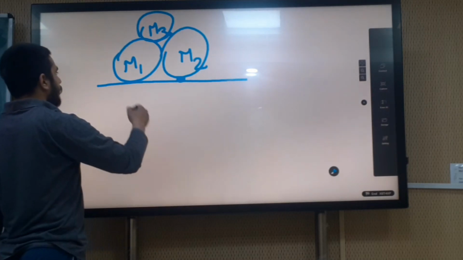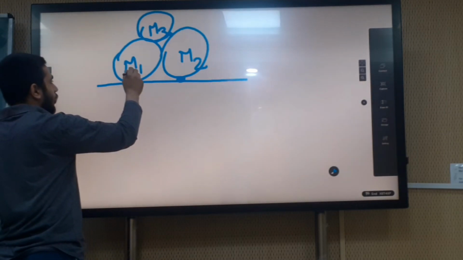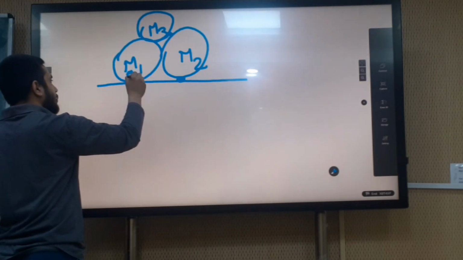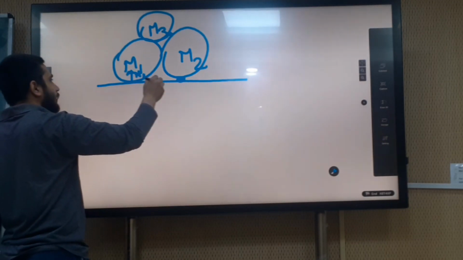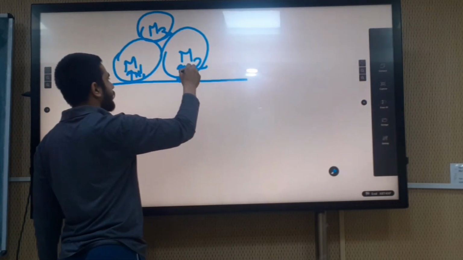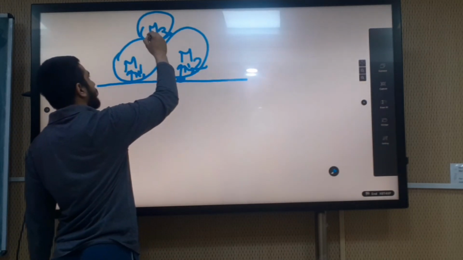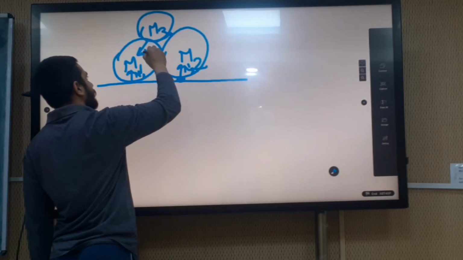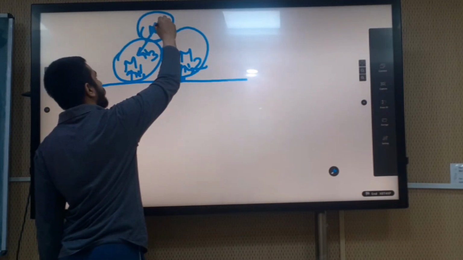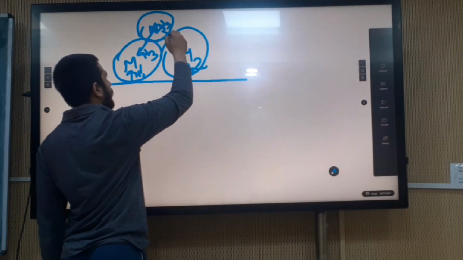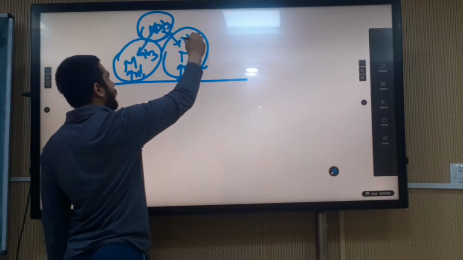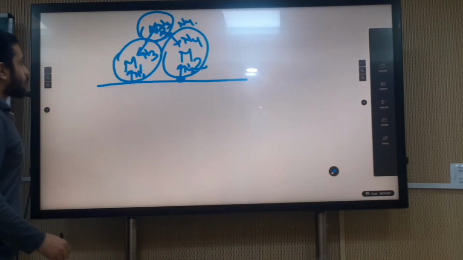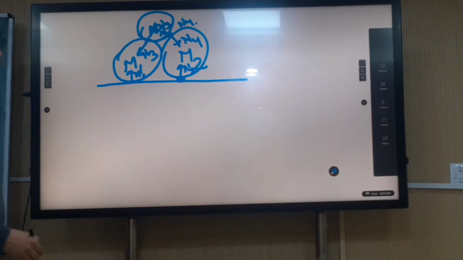Okay, so we will see one by one how the force balance works and how the normal reaction forces will be acting. For the mass M1, N1 will be acting upwards, N2 will be acting like this, and N3 will be acting like this, N3, and for this N3. And for this N4 here, and here N4 upwards. Like this the normal reaction forces will be acting.